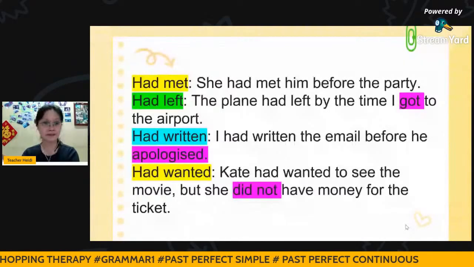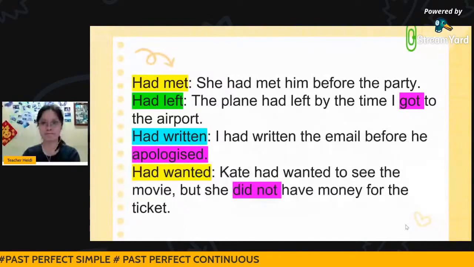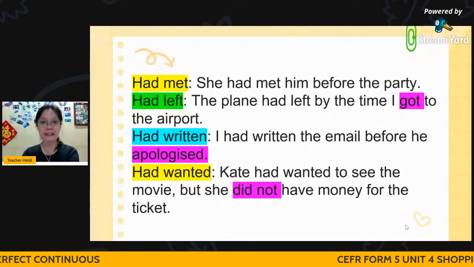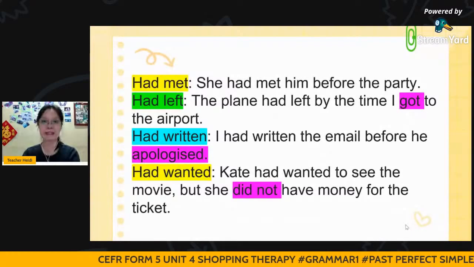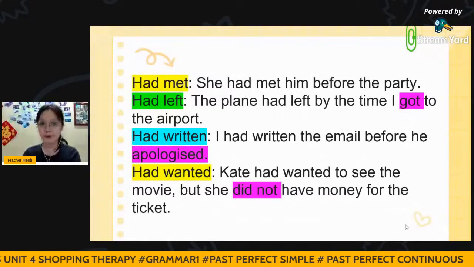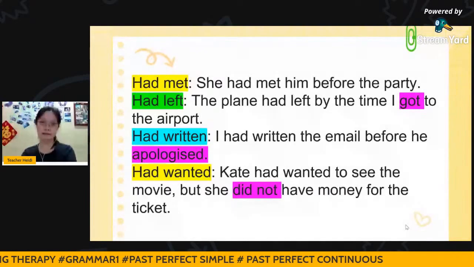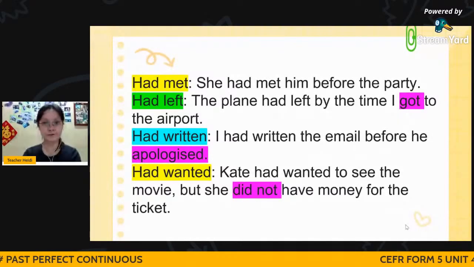So, of course, it will be she had met him. The next one, had left. The plane had left by the time I got to the airport. So you ask yourself, did this person reach the airport first or did the plane leave first? So the answer is the plane had left before she got to the airport.